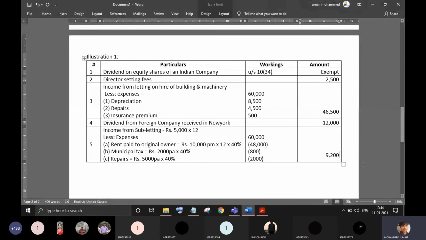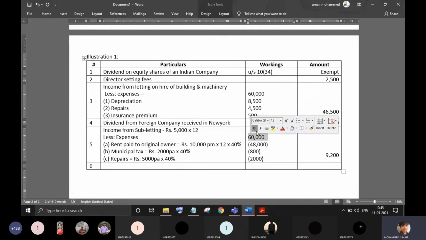So after deducting all the expenses, this is the net income from subletting. Whenever we are doing income from subletting, the first thing you have to note down is the income being generated from subletting. From this income, you have to deduct all the expenses in the proportion of subletting. So what is the proportion of subletting?